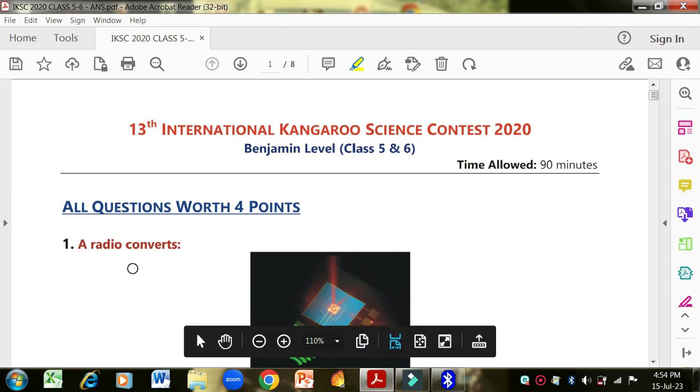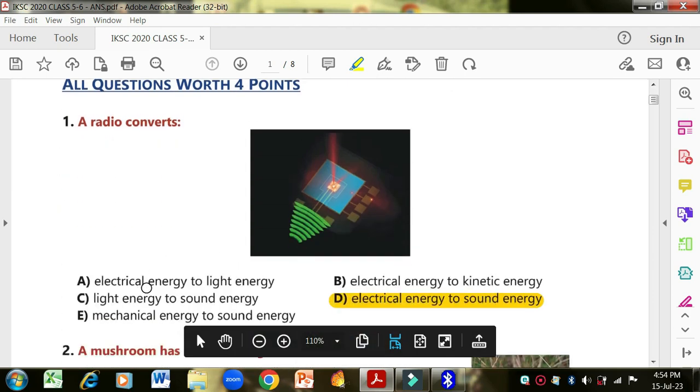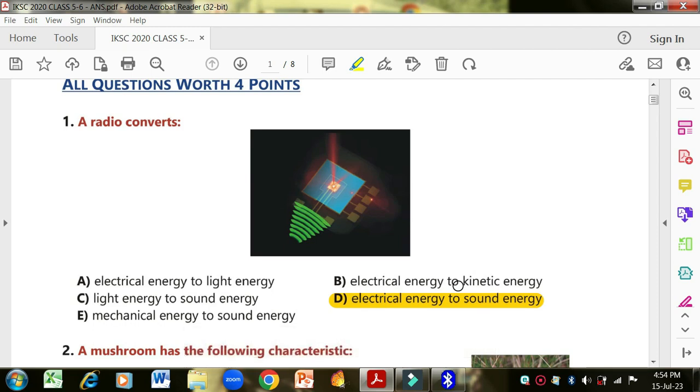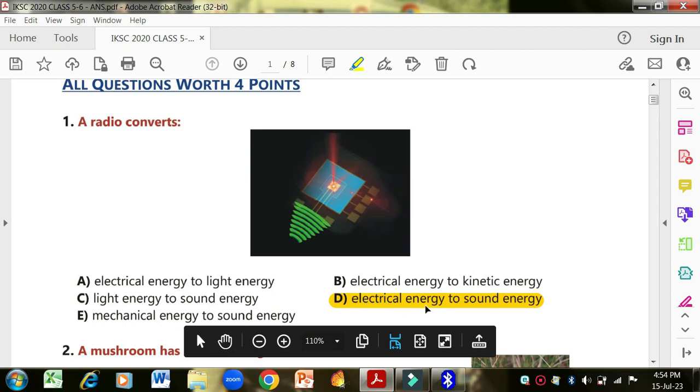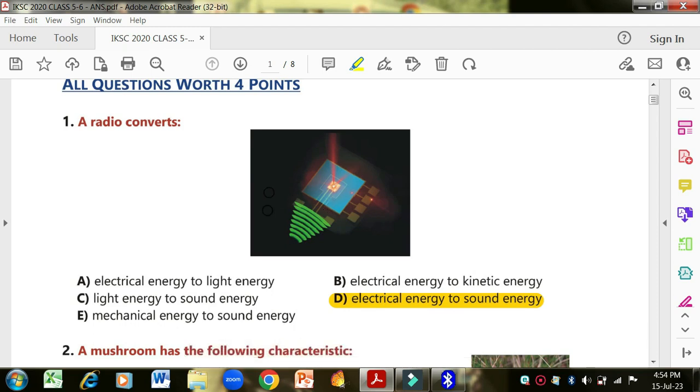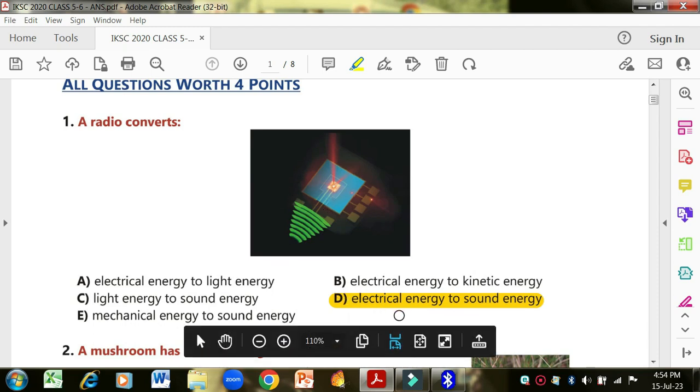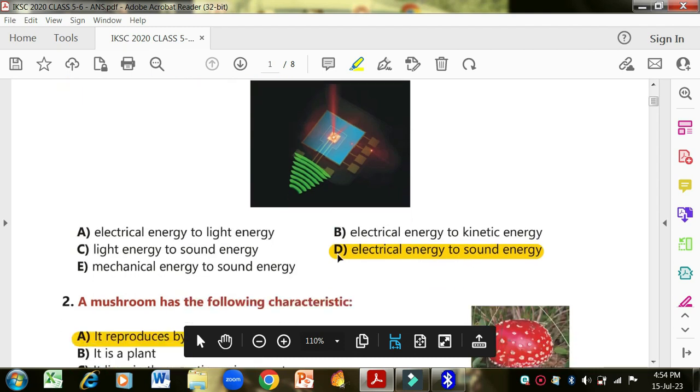Question number 1: a radio converts electrical energy to light energy, to sound energy, mechanical energy to sound energy, or electrical energy to kinetic energy. Kinetic, you know that the energy which is produced due to the movement of an object is called kinetic energy. But the answer is electrical energy to sound energy. It converts the electrical energy into sound energy. You hear the sound at the end. So for radio, it converts electrical energy to sound energy. Option D is correct.